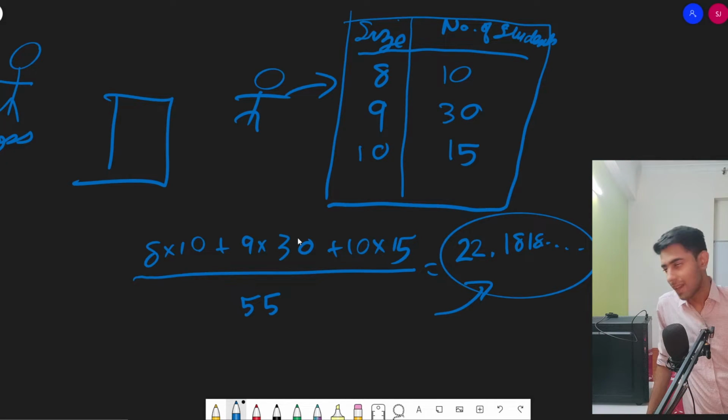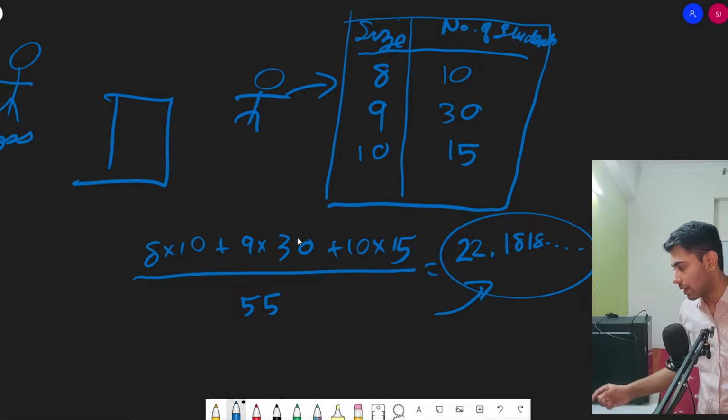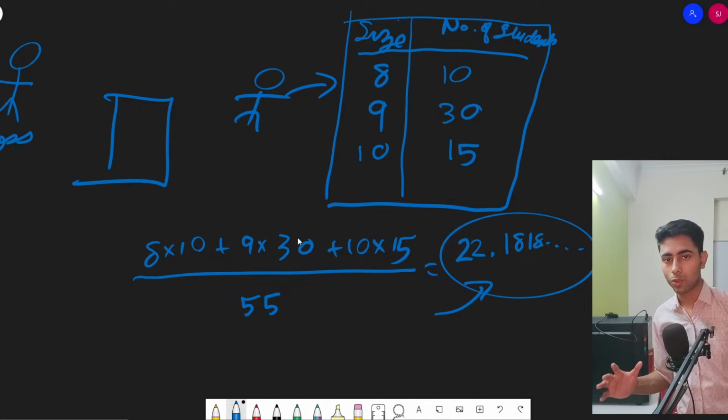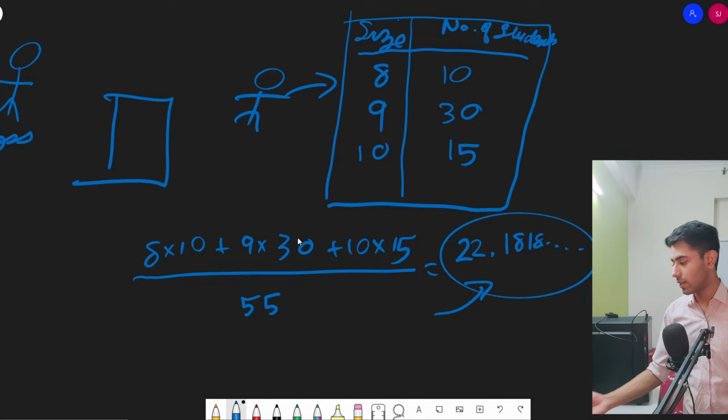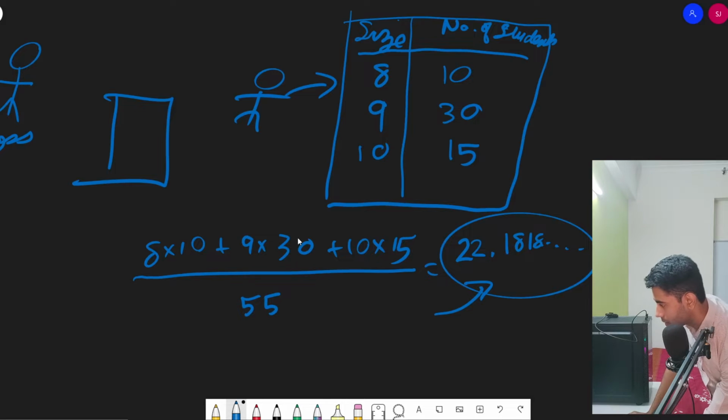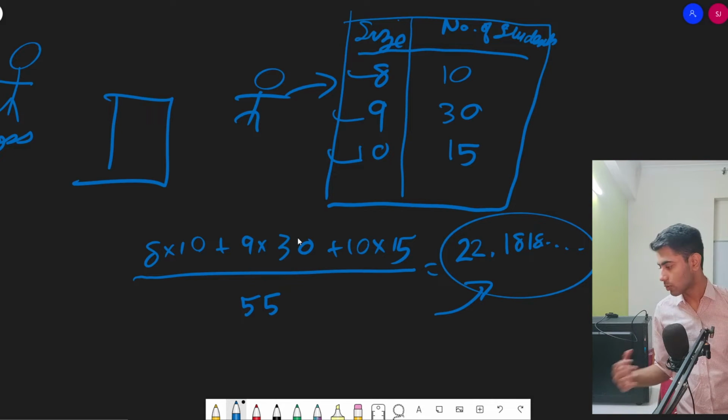Now what will happen? If the boss manufactures a shoe with a size of 22.1818, then that company is going to face bankruptcy, because nobody in the world is going to wear this kind of shoe. The normal shoe size is around 8, 9, or 10, but 22 is really big. Nobody is going to wear that.